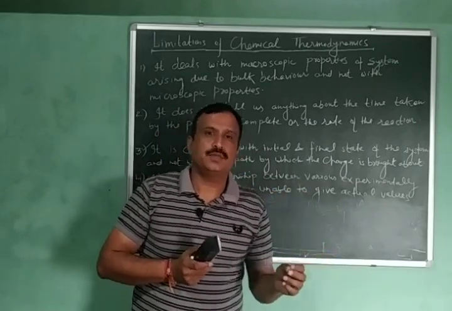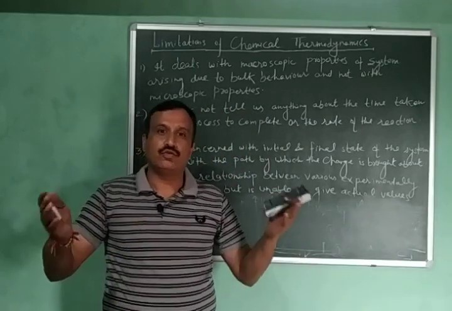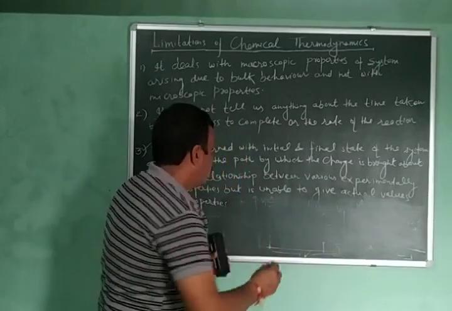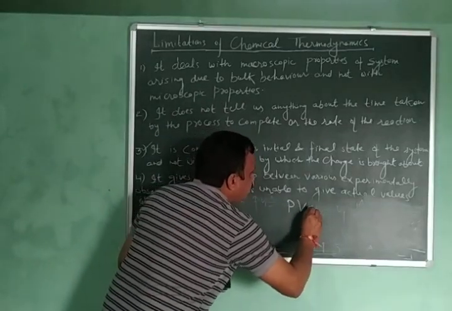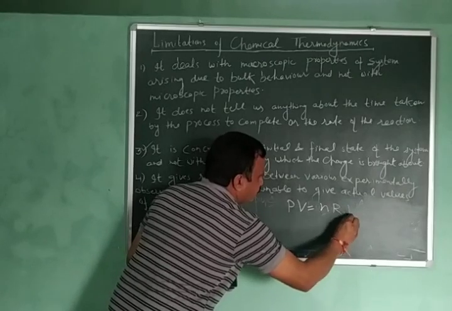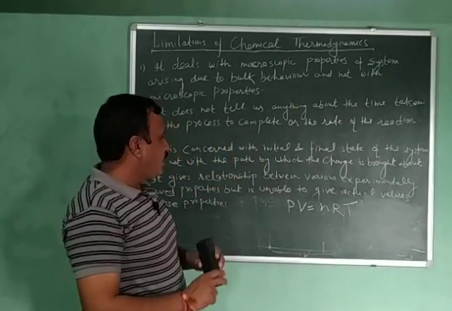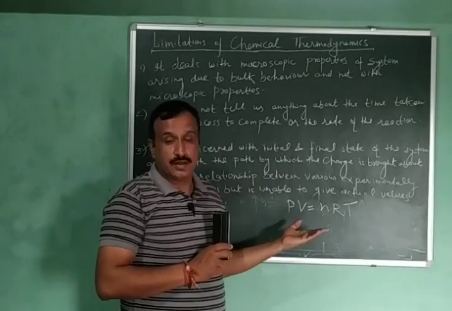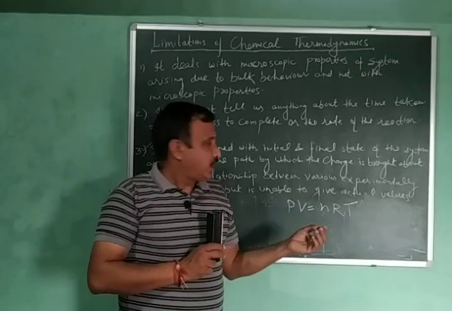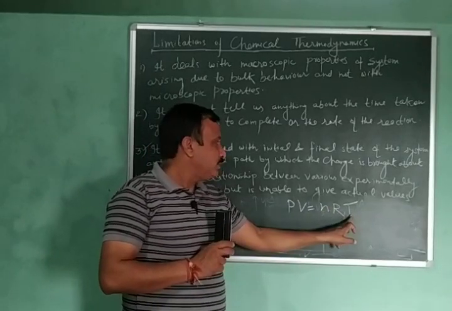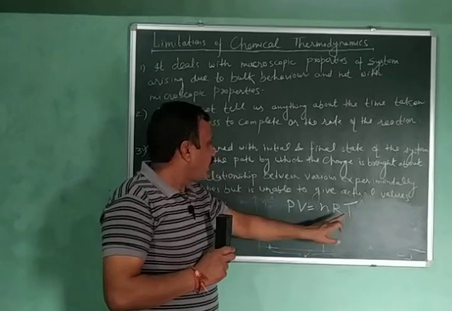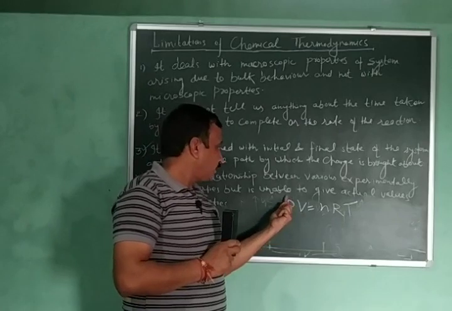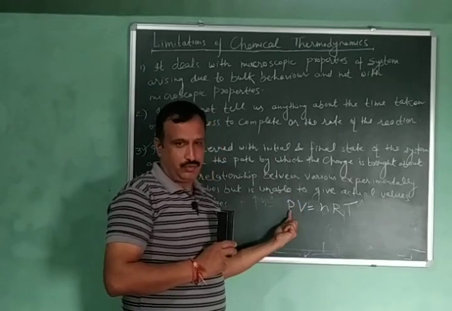Sometimes my students ask me, sir, what is the need of deriving these long equations and how do they help us? So I tell them, let us consider a very simple equation, the ideal gas equation, that is PV equals nRT. If we have an ideal gas, then this equation is going to be of great help for us. If I have measured temperature experimentally, and if I have measured volume experimentally, then I can calculate the pressure with the help of this equation.